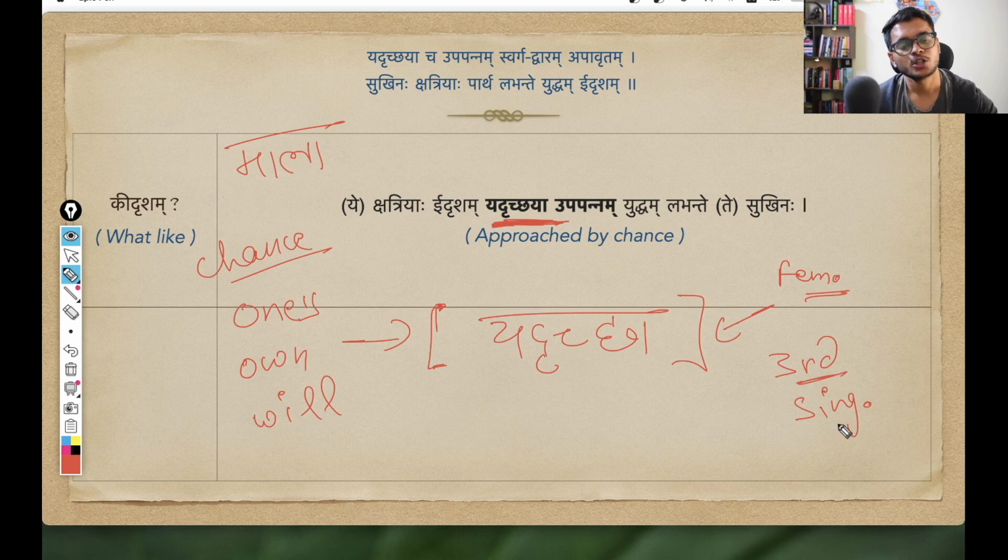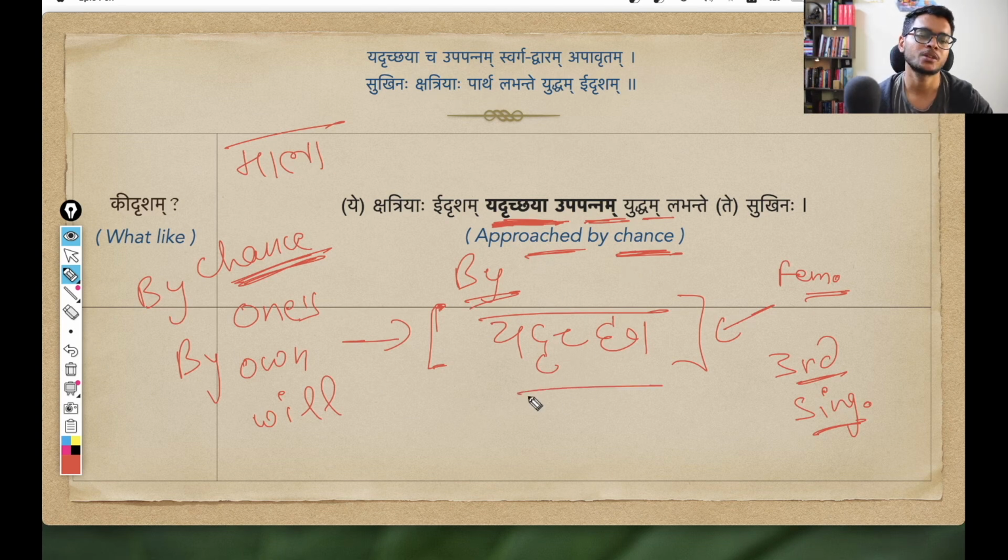And the use of tritiya vibhakti, the third case, is 'by'. That is the use, right? So what we are basically saying is by one's own will or by chance. If we take this meaning chance, then by chance or by one's own will. So together, yadrichaya upapannam means the yuddha that approached, that came to all these warriors by chance, or that came to all these warriors by itself.